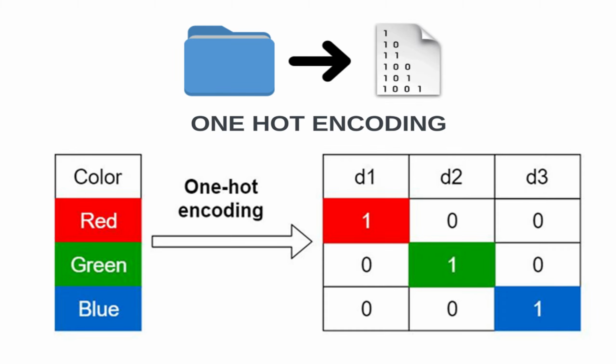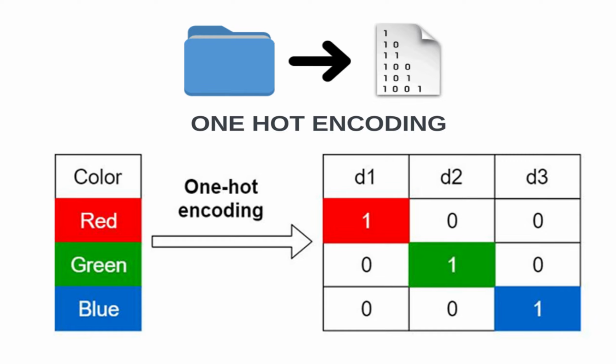Now, if you notice, this removes the problem of ordering. All categories are treated equally now. There is no false relationship. But this also introduces a new issue. If the number of categories is large, then the number of columns will also increase. This can make a dataset very large. So we need to be very careful when using one hot encoding for high cardinality features.